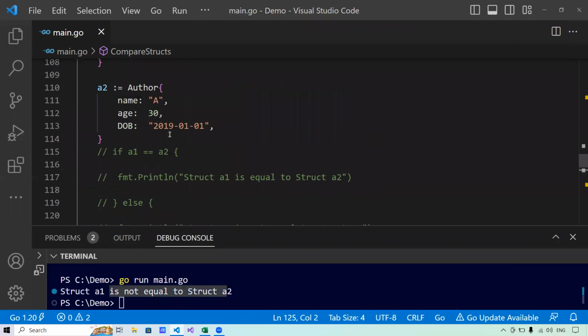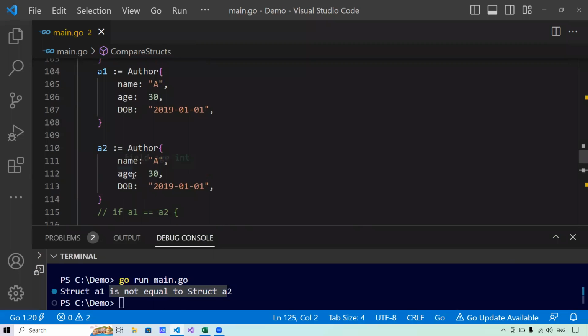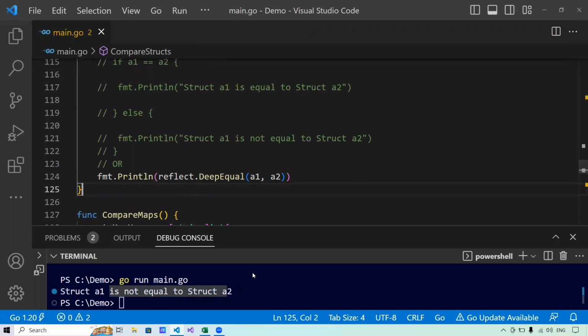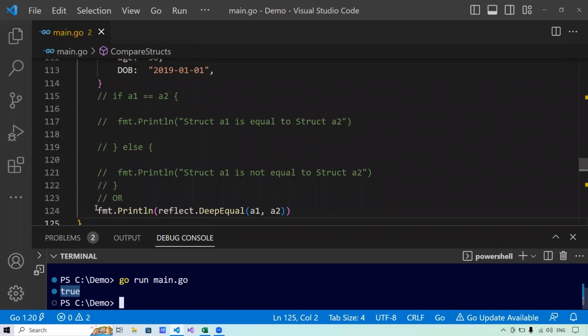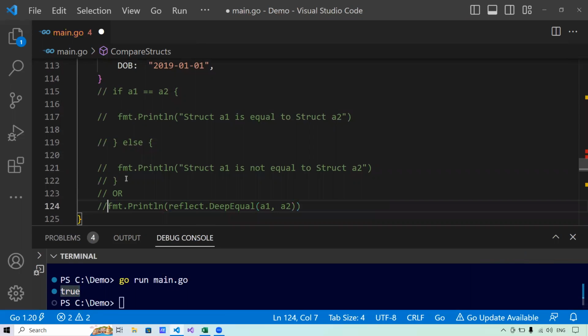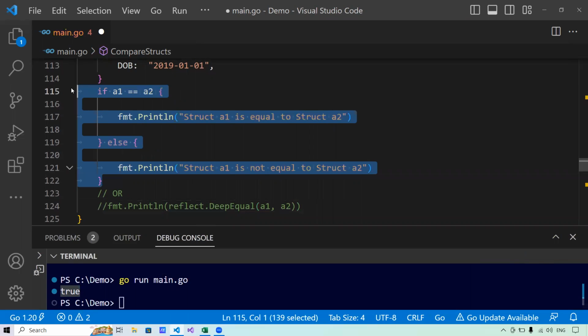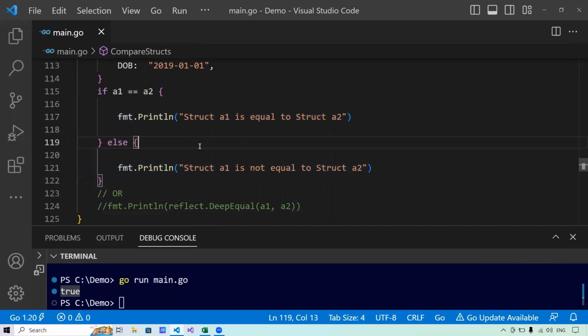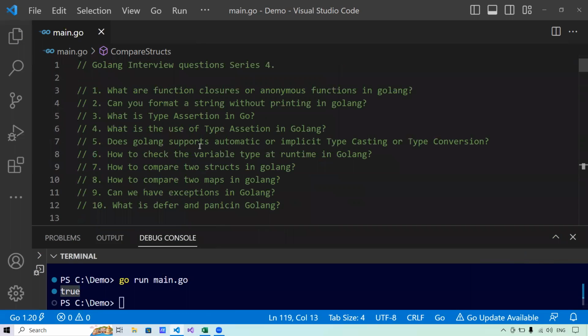So since these structs are equal, it will give me an output of true. So this function will return either true or false. You see, it has returned true. So these are the two different ways through which you can identify whether the structs are equal or not, or these are the ways through which you can compare two structs in Golang.